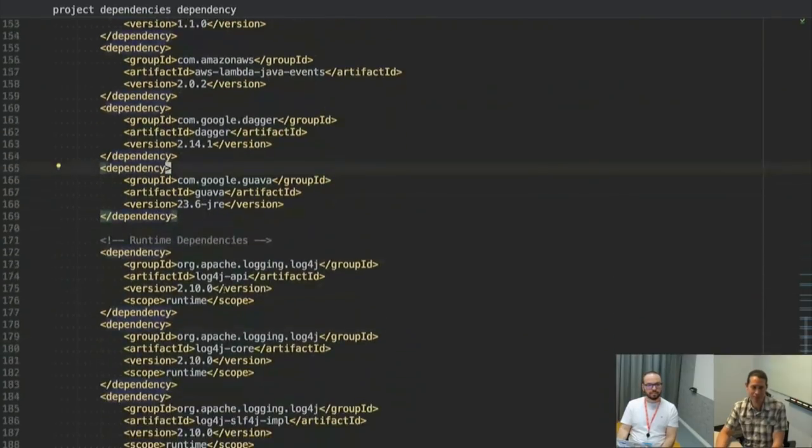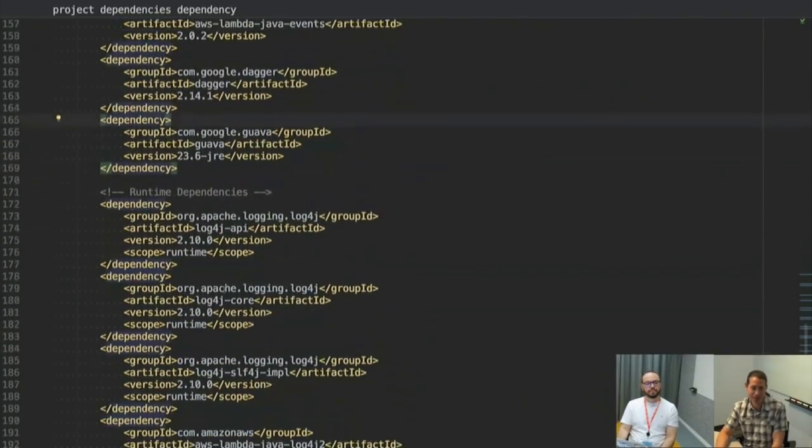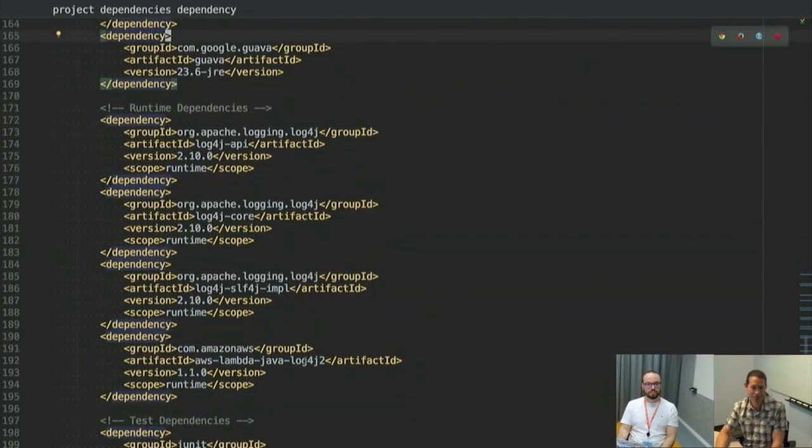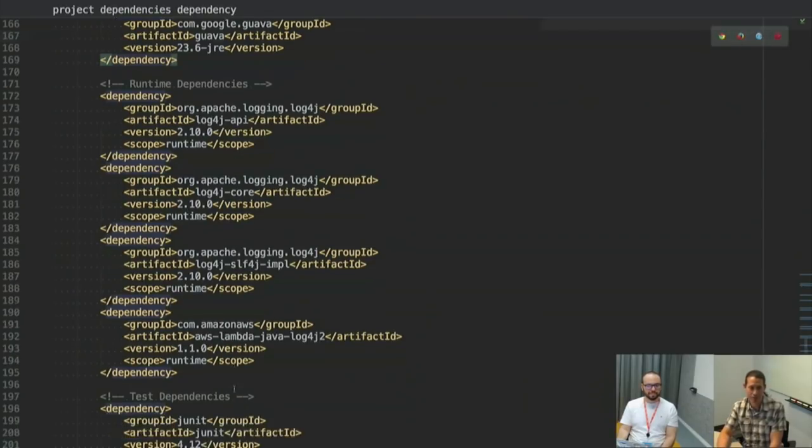And then at runtime, my actual logging implementation is Log4j, and I'm using Log4j2 here, and there's actually a Lambda Java Log4j2 that makes it so that using standard SLF4j results in the right thing happening in Lambda, and you get your logs in CloudWatch logs. That's cool. All right. I didn't know that one.